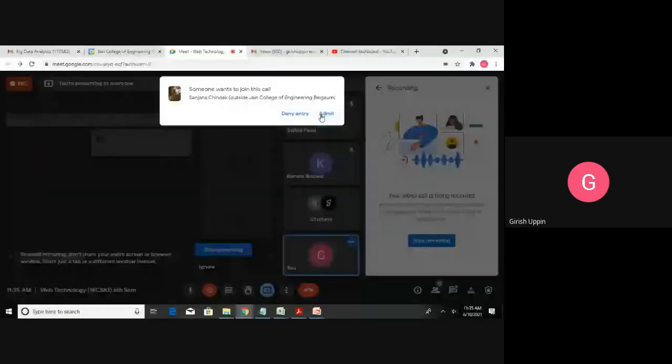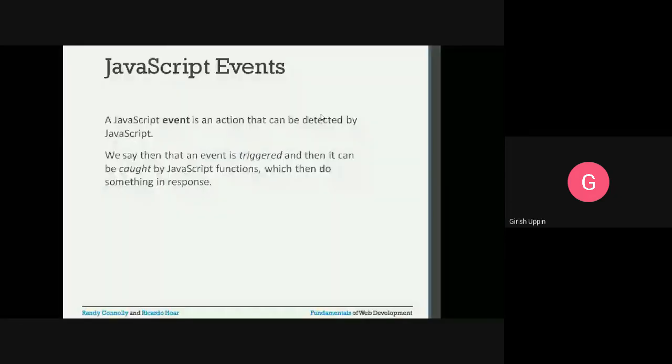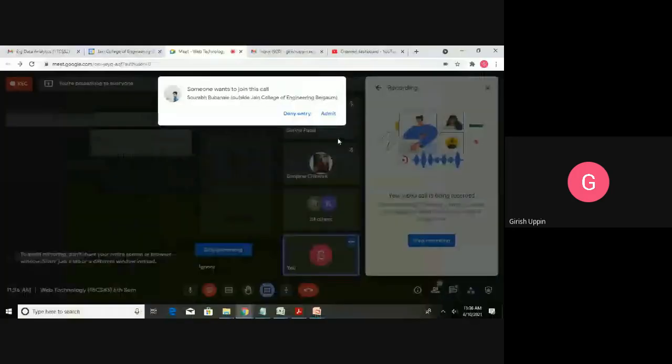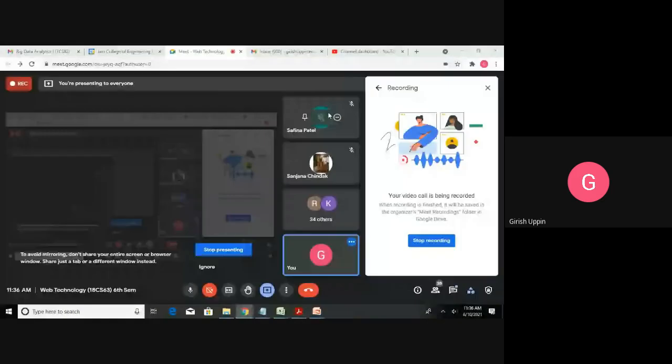A JavaScript event is an action that can be detected by JavaScript. We say then that an event is triggered and then it can be caught by a JavaScript function, which then does something in response. So what is that?